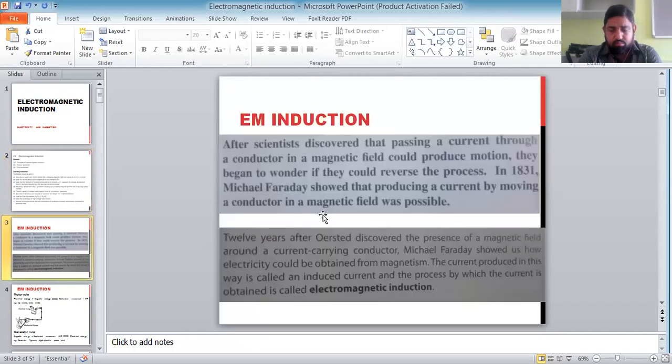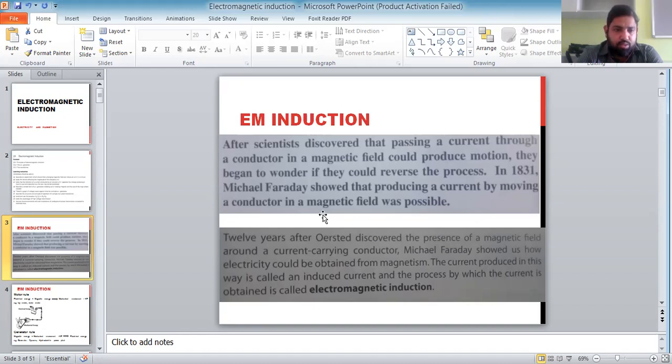At first, it was discovered that any current carrying conductor produces its magnetic field. So Faraday thought that if it can be done, then why not the reverse? If a conductor is moved in a magnetic field, then it should produce electrical energy.